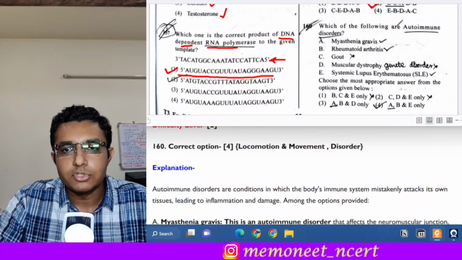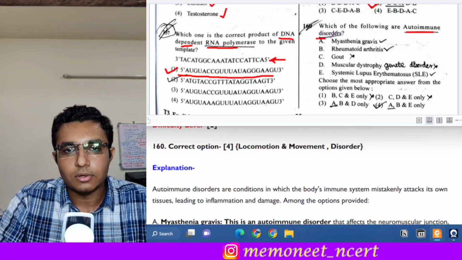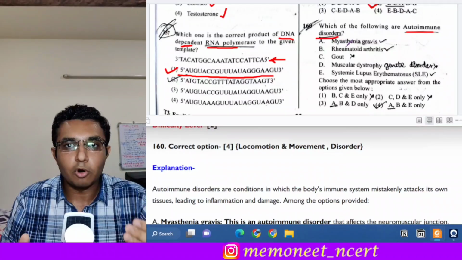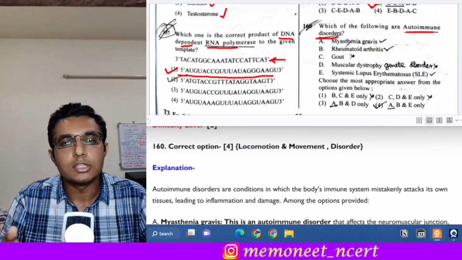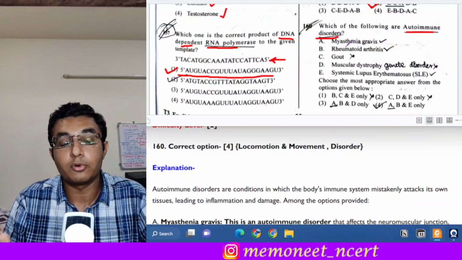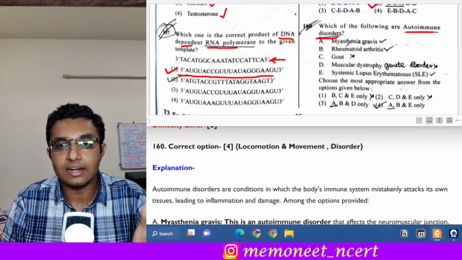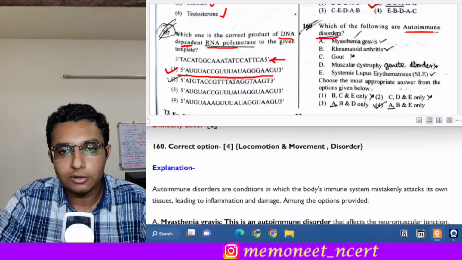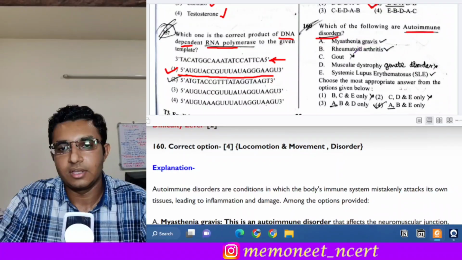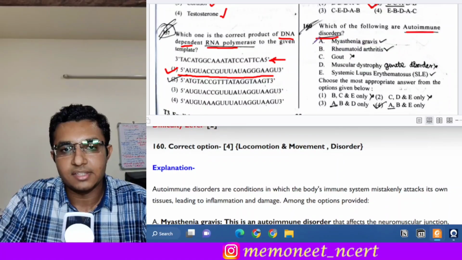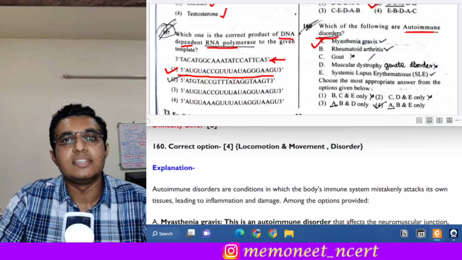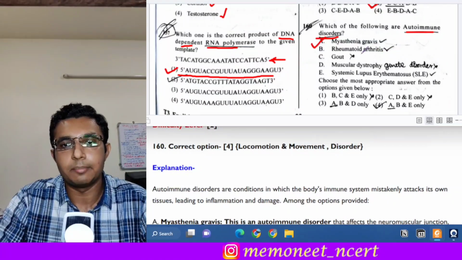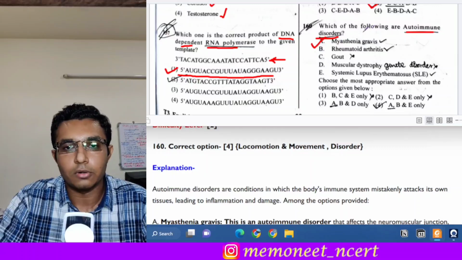It states that which of the following are autoimmune disorders. Okay, now what are autoimmune disorders? When the body produces antibodies against the self cells only. Okay, so body is harming its own cells by producing antibodies against it. So that are the autoimmune disorders. Now the examples of autoimmune disorders among the following options are, what are these? So first is myasthenia gravis. Myasthenia gravis is an autoimmune disorder where the antibodies are produced against the muscle end plate. Okay, so this is an autoimmune disorder.